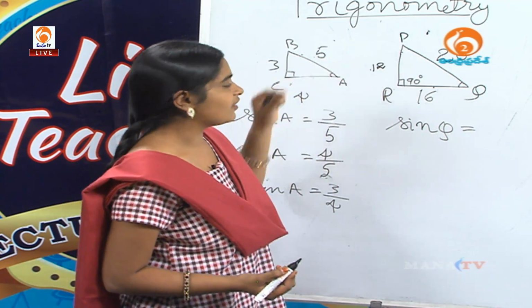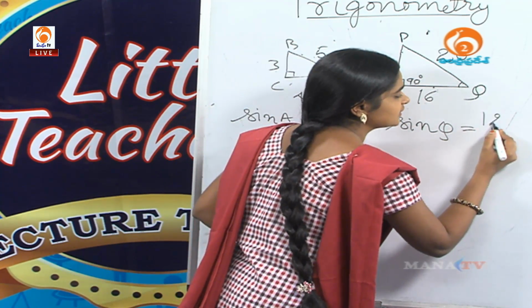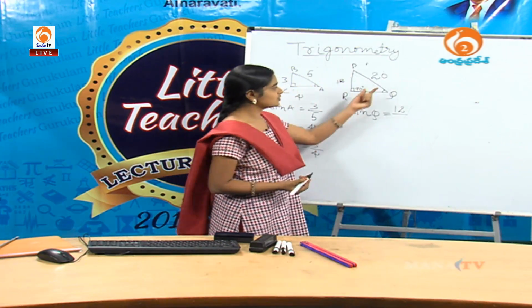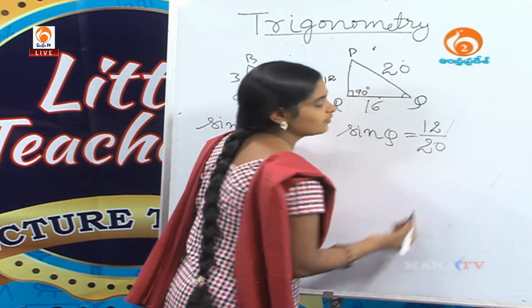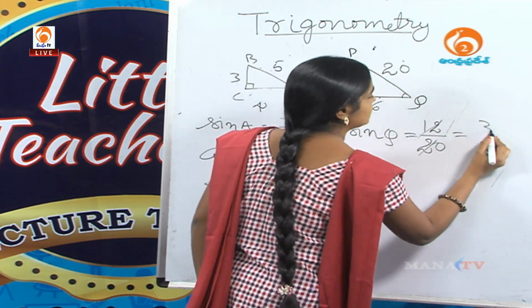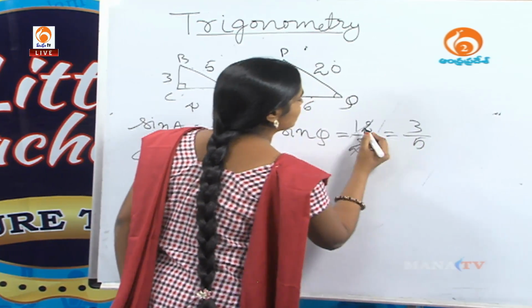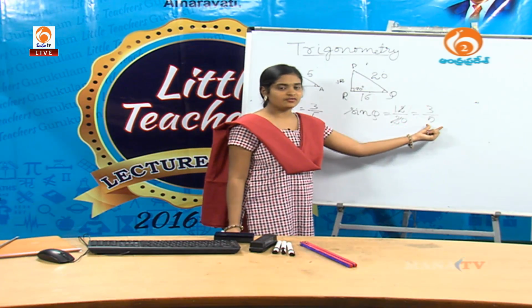Yes, PR. What is its length? Yes, 12 centimeters. And the hypotenuse value is 20 centimeters. We cancel this one and this one, 4 3s and 4 5s. So, the ratio is 3/5.